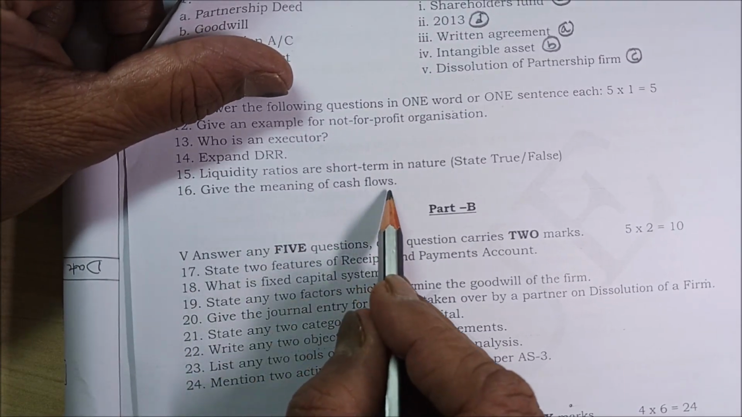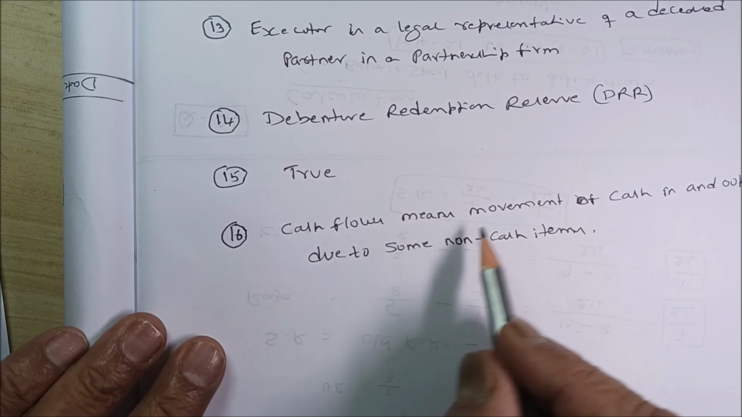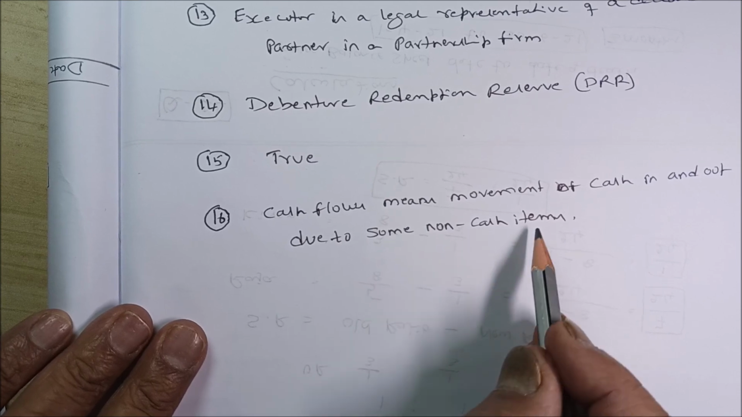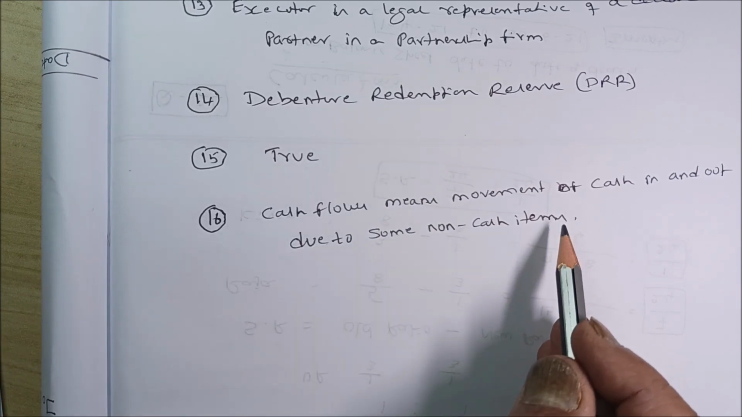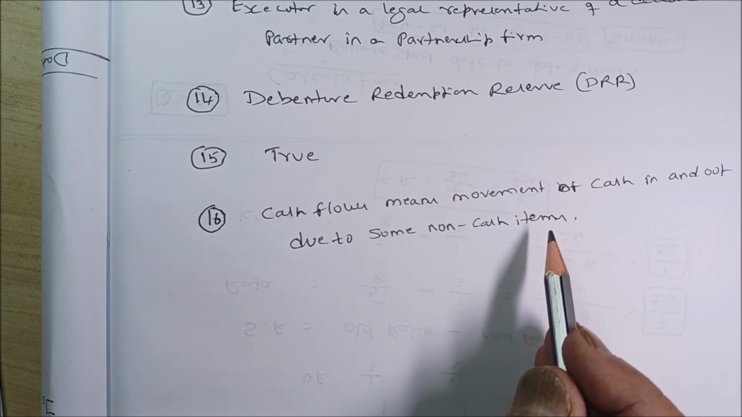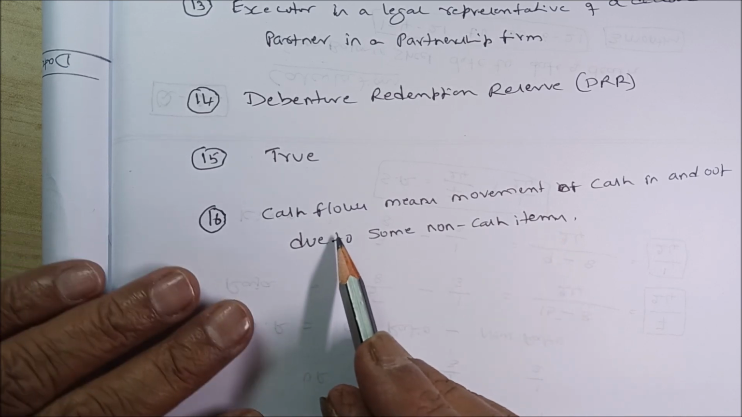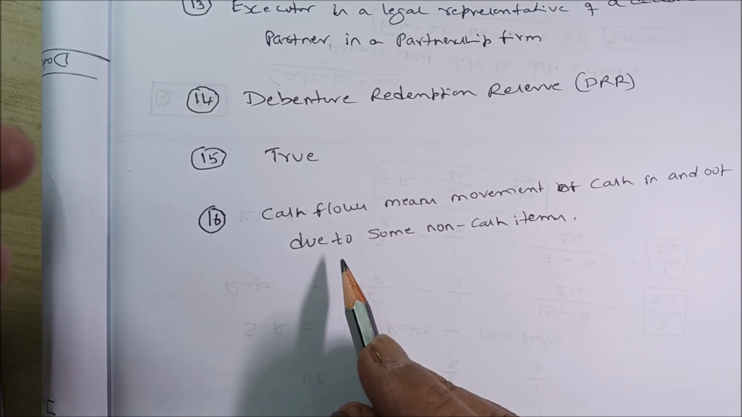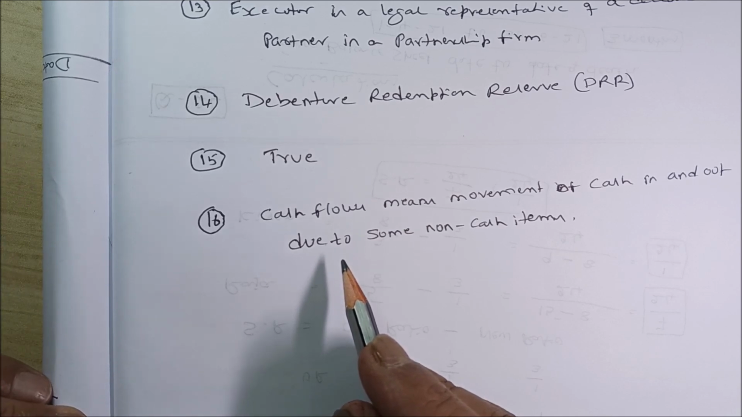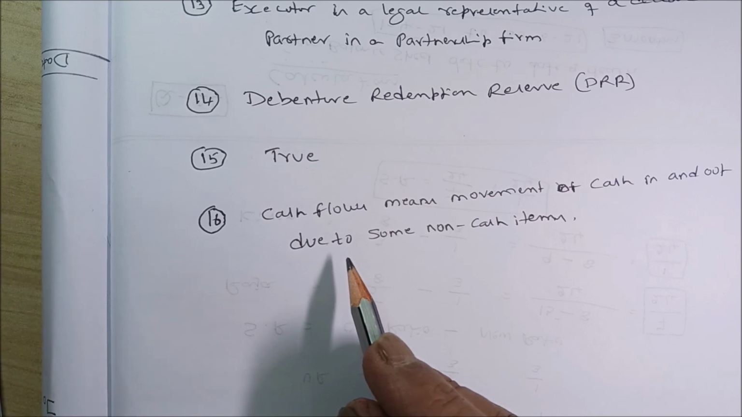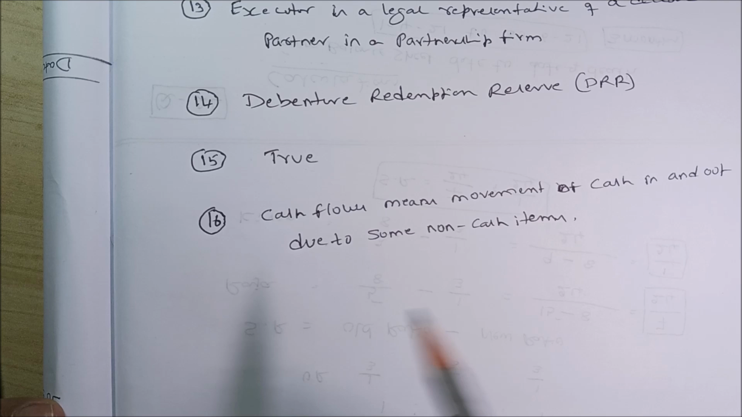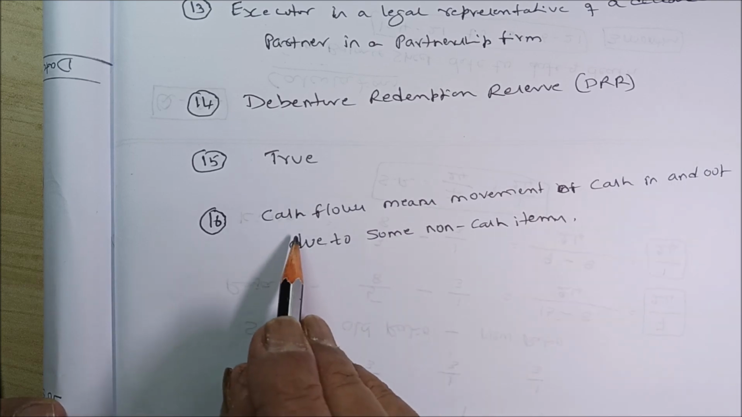Give the meaning of cash flows. Cash flows means movement of cash in and out. That means cash is coming in, cash is going out. That is what you mean by cash flows. But when you come to a higher class, we will say that cash flow is after tax but before depreciation. You will understand that at a later stage when you come to degree. But at this stage, in second PUC, you can say cash flow means movement of cash in and cash out. That is called cash flows.